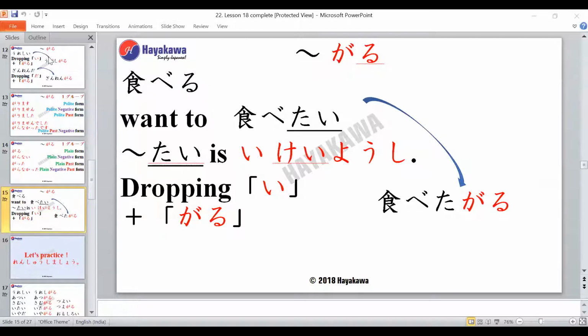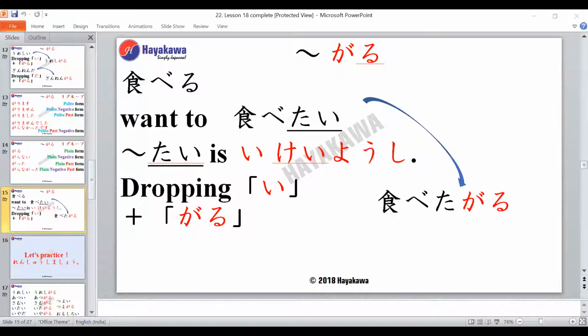So again we have the verb garu, right? But this time we have a verb. The verb over here is taberu, which means to eat, right? So now if you want to say I want to eat, how will you say that in Japanese? You want to eat something.